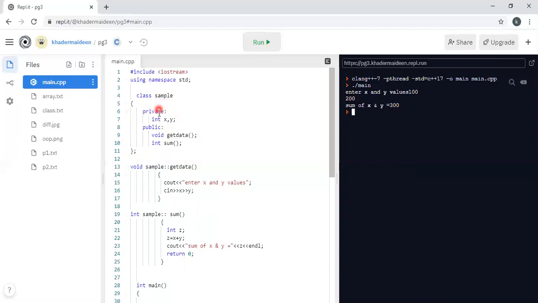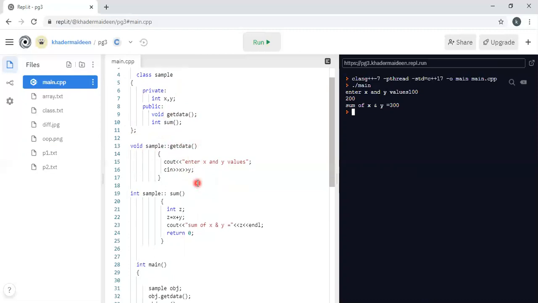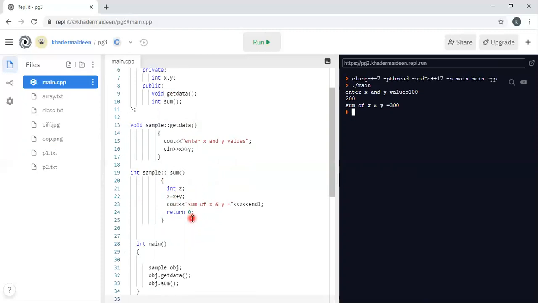Once the class is declared, we define the member functions: the return type, class name, and then member function name, then the statements belonging to that member function. Like that, another member function. Then we come to the main part. Under main, first we declare the object using the class name. After that, using that object, we can access the member functions or the data members.